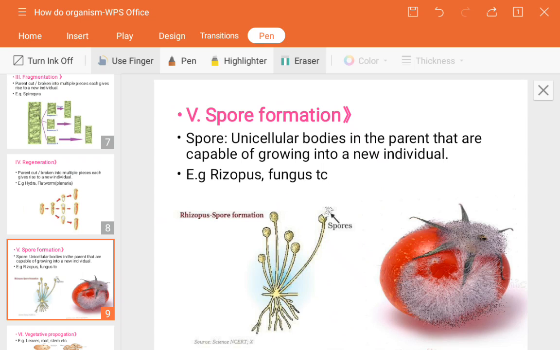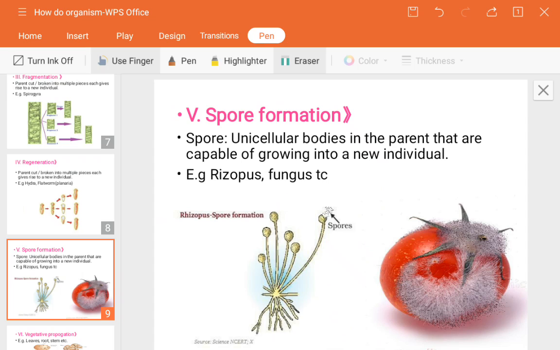asexual reproduction. So see, everybody knows the fungi, is it? How can the fungi reproduce? With the help of spore formation. We always say that fungi or fungus can grow through spore formation.